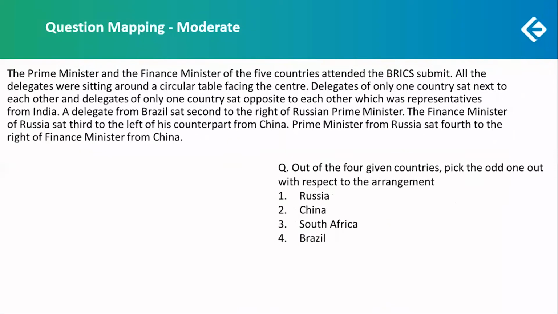Next one. Again, a seating arrangement around a circular table. The Prime Minister and Finance Minister. So there were 10 people to be seated around a circular table. Again, we had 4 questions over here.